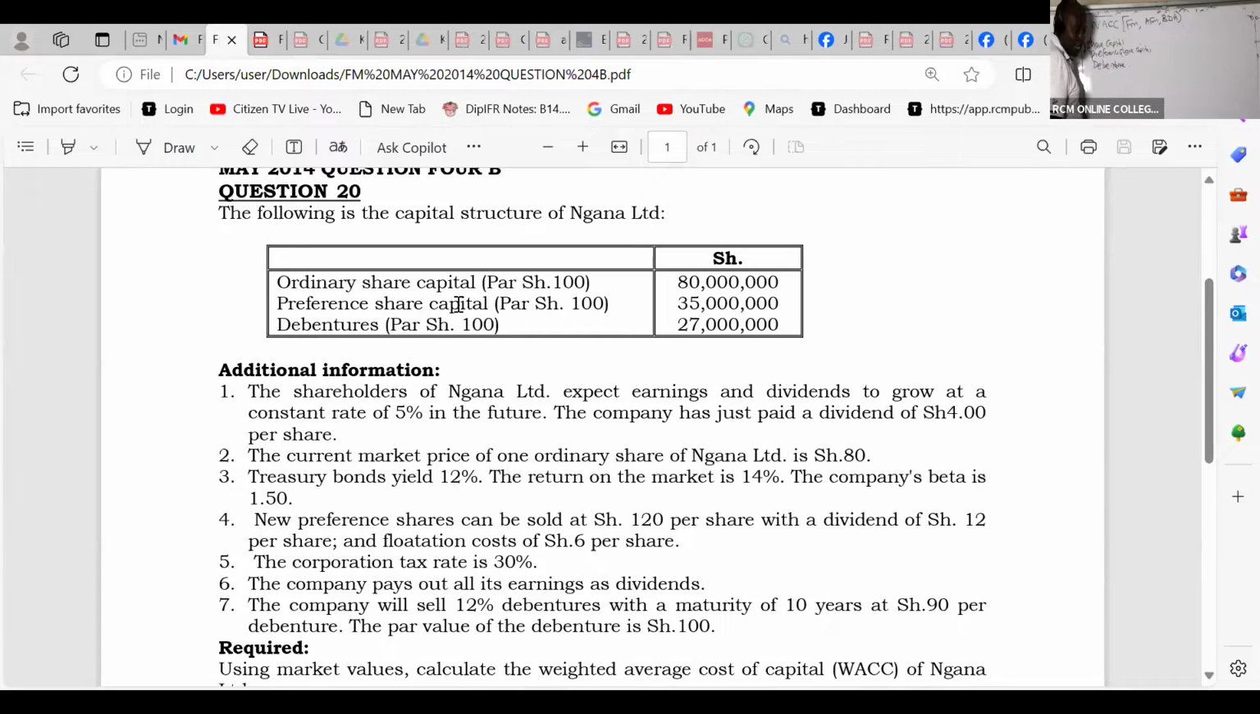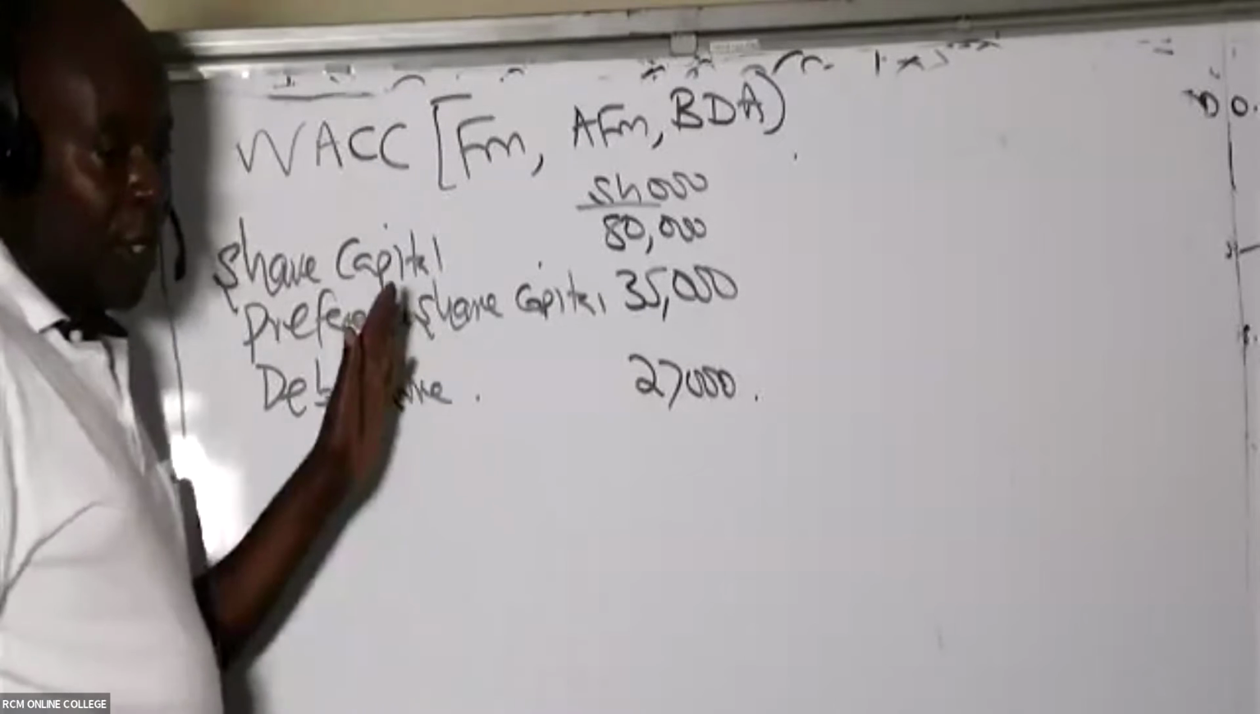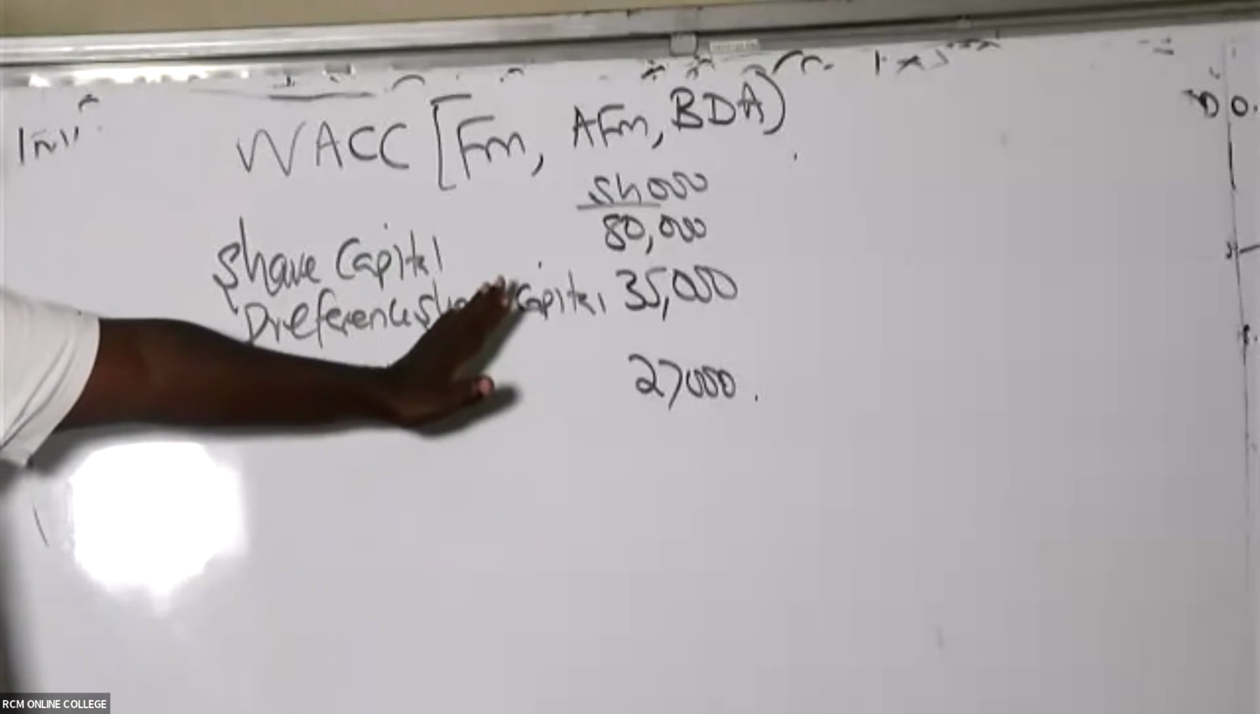So how much do I have there? I have a column of shillings. The first one, ordinary share capital, is 80 million. I can write this in shillings thousands. Then we have preference share capital, 35,000. Debentures, we have 27,000. That is the first thing that you do: copy this table the way it is.